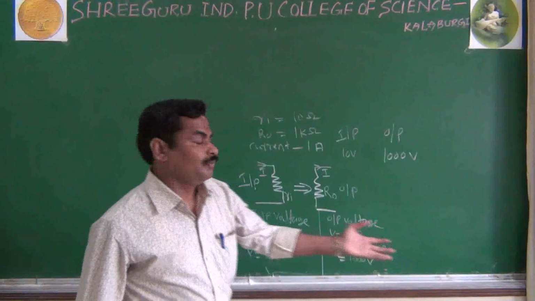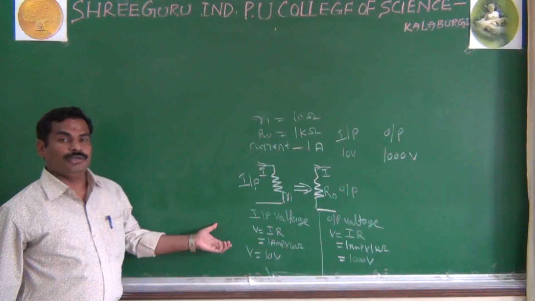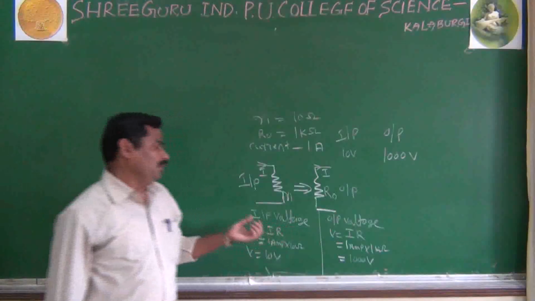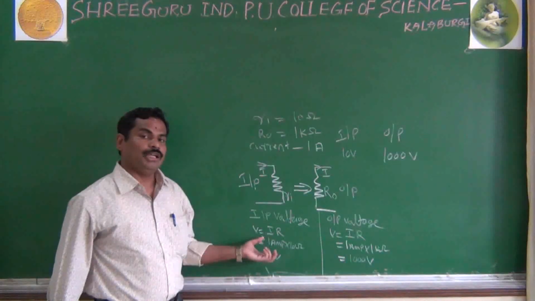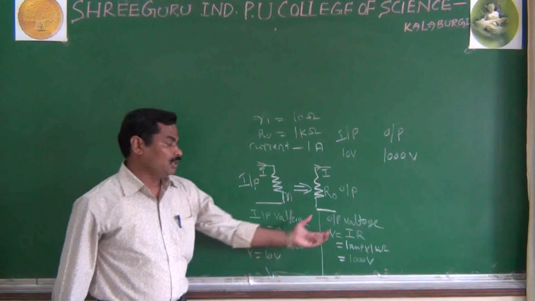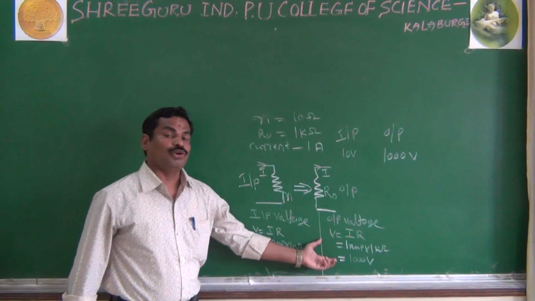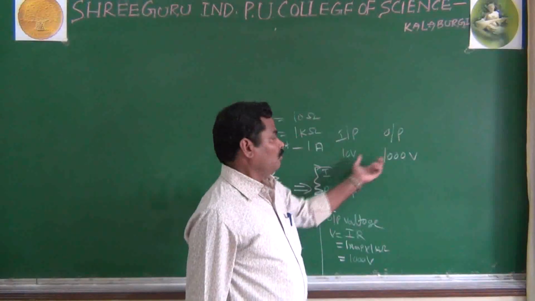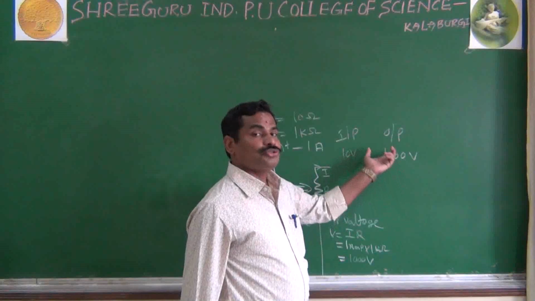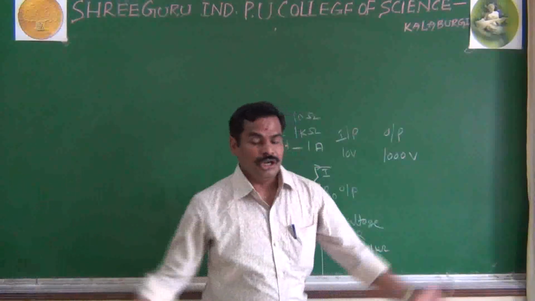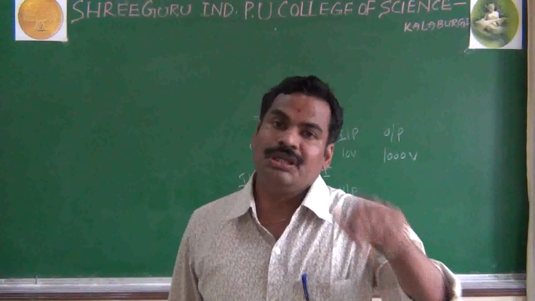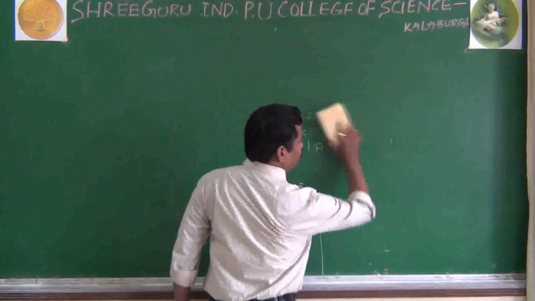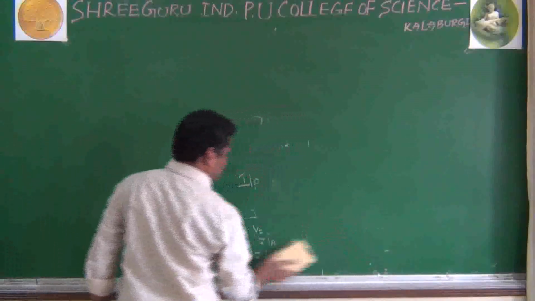You follow what I am saying? Because of this property of the transistor, it is used as an amplifier. It means in the transistor you are applying a very small input, but you will get a much larger output. Example, you are applying only 10 volts as an input, but you get the output of 1000 volts. As I said in the beginning, it is not possible in general. It is only possible in your electronics. That is nothing but the meaning and also the most important property of your transistor.